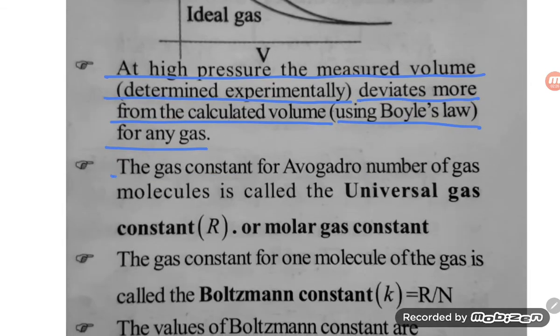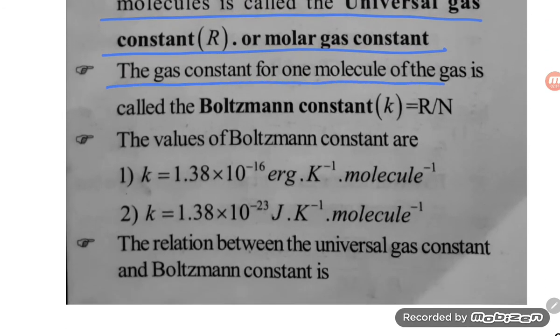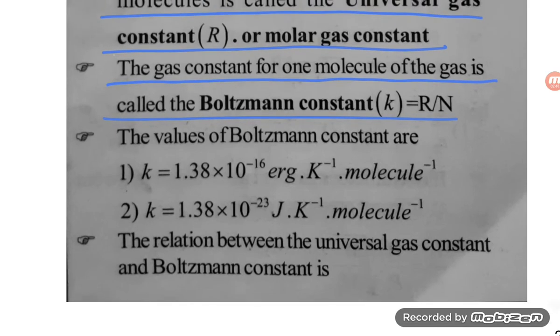The gas constant for Avogadro number of gas molecules is called the universal gas constant or molar gas constant. The gas constant for one molecule of the gas is called the Boltzmann constant. k is equal to R by N.